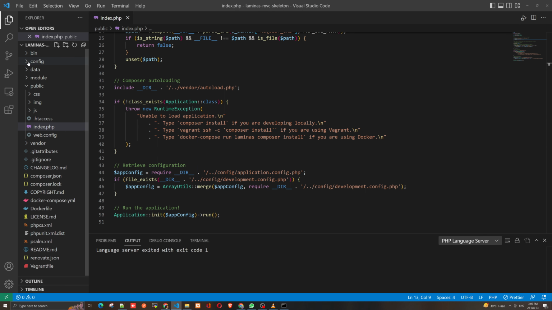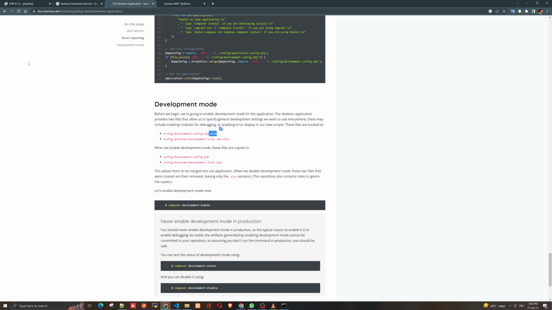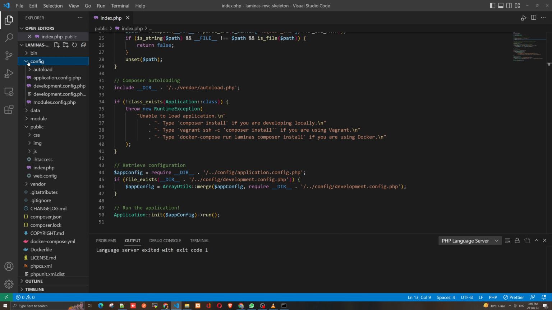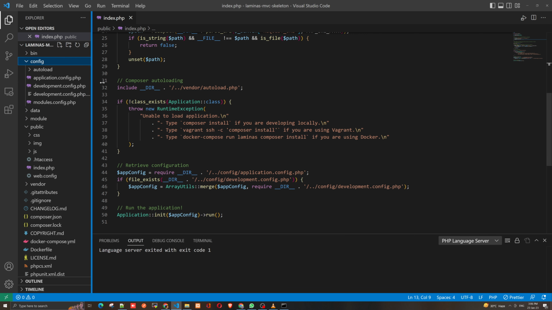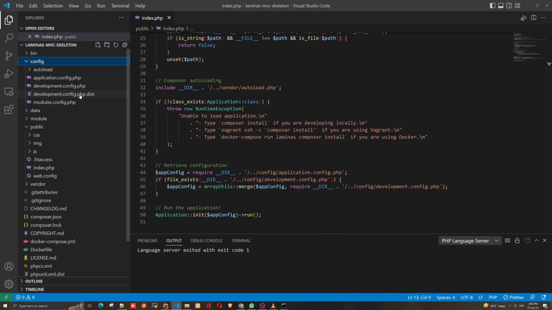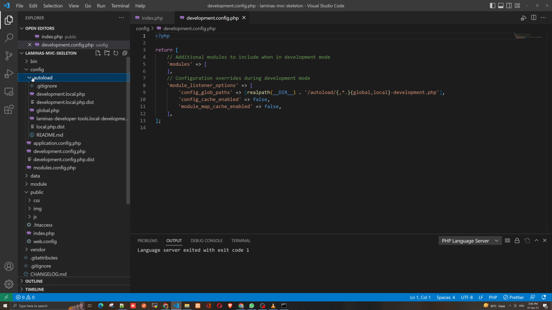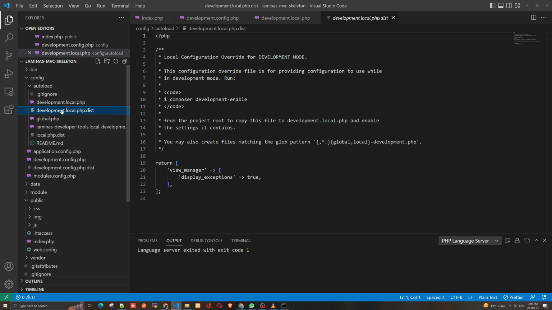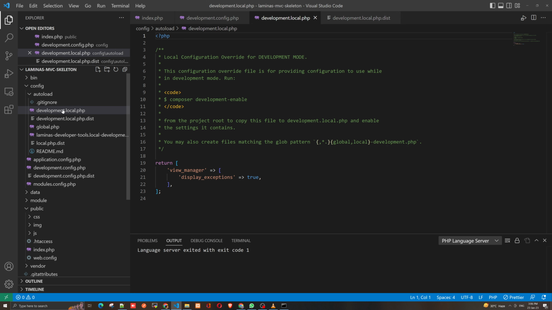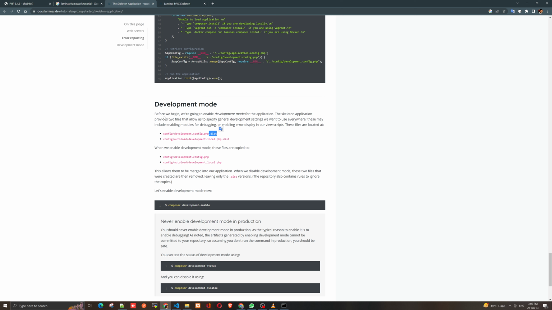They're saying in config they have development.config.php.dist. So here we can check that. We already have it here, so we don't need to do that. And also in autoload, here also we have this, right? So everything is fine. We already have those two files in our environment. So we are in the development mode, that is right.